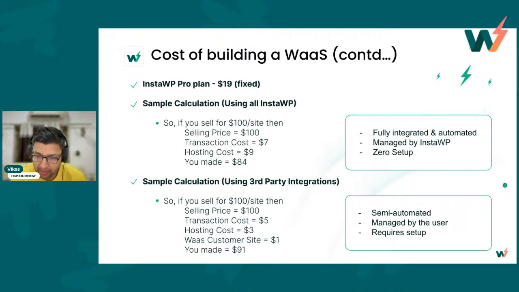So there's a question from Erdal. If you are using InstaWP Pro plan plus SA, which is Server Avatar, plus Vultr, plus Stripe, are we still paying $1? Yes. So if you are using third-party integrations, whenever you are not using InstaWP Live, you have to pay $1 to us so that we can make some money when you are creating sites with us. Otherwise, we'll be just making $19 as a fixed cost.